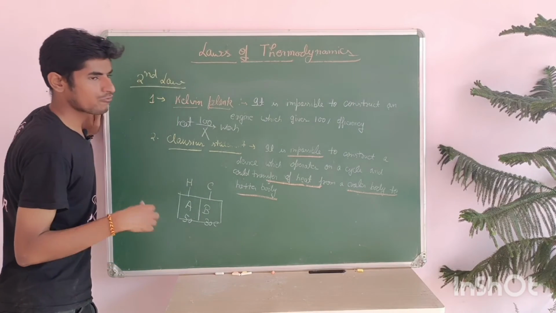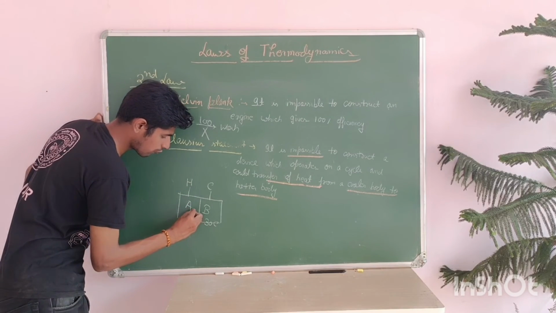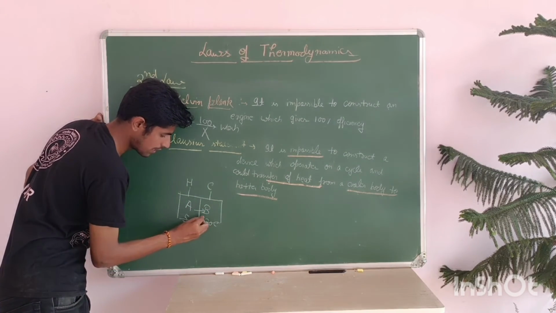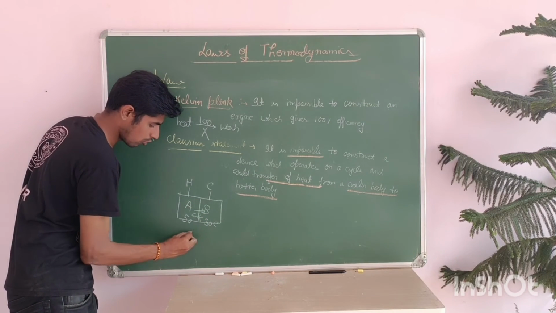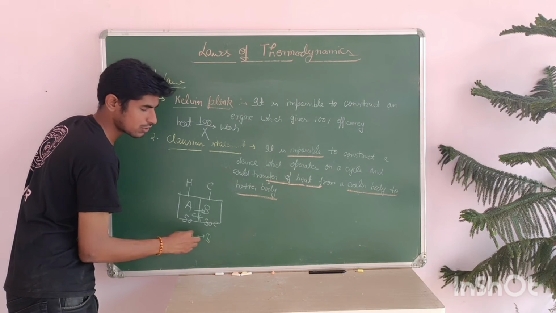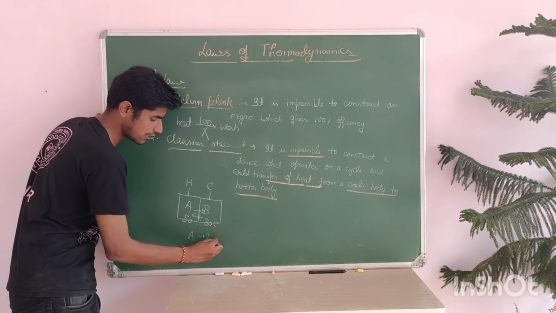Heat flow is possible from A to B, but heat flow from B to A is not possible. From A to B, hotter to colder, heat will flow.